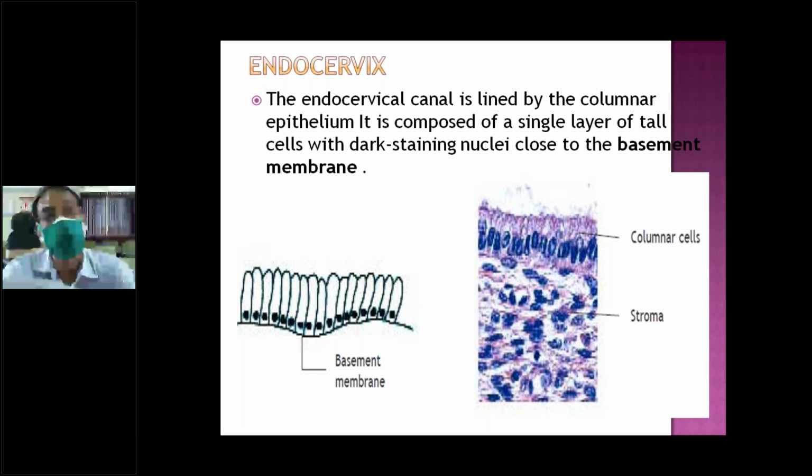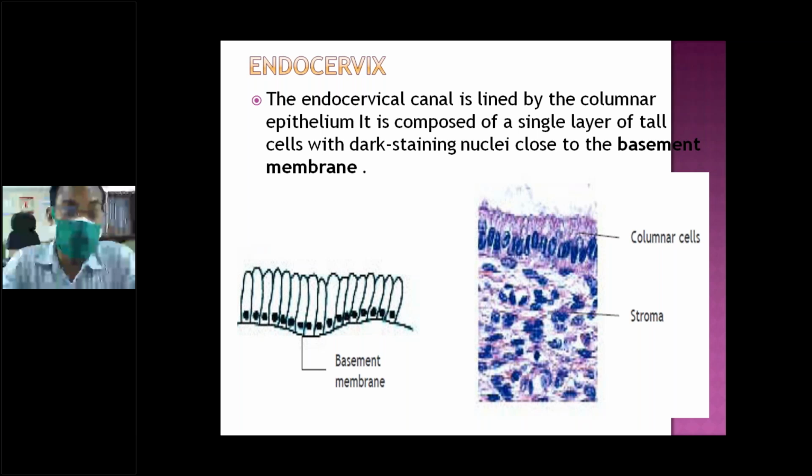Endocervix is inside the cervix. Once you go inside towards the endometrial canal, you find endocervix. So the junction in between endocervix and ectocervix is the squamocolumnar junction. These are tall columnar cells, with the nuclei arranged at the base. So this is columnar epithelium.